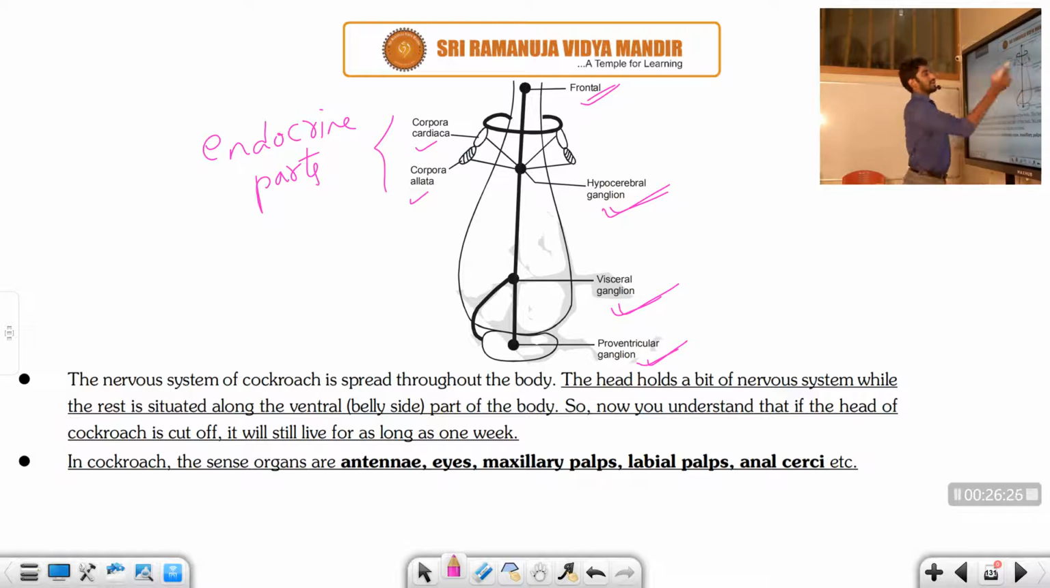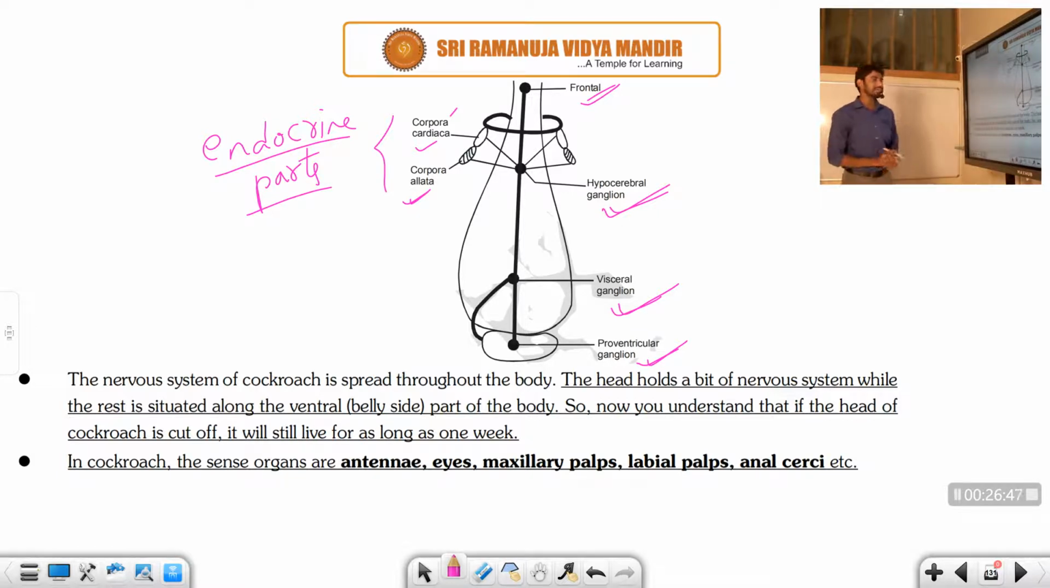On either side of the hypocerebral ganglion, we can see a pair of corpora cardiaca and corpora allata. It is a part of the endocrine gland parts. Okay, so in the endocrine part, I will discuss the functions of the corpora cardiaca and corpora allata. Next, a very, very important part.